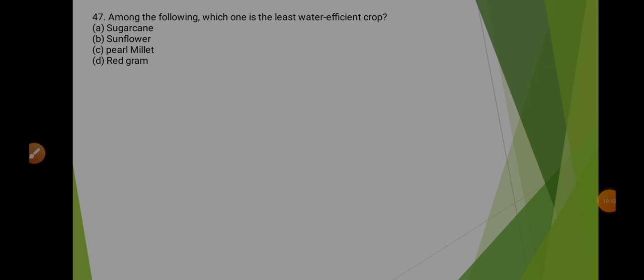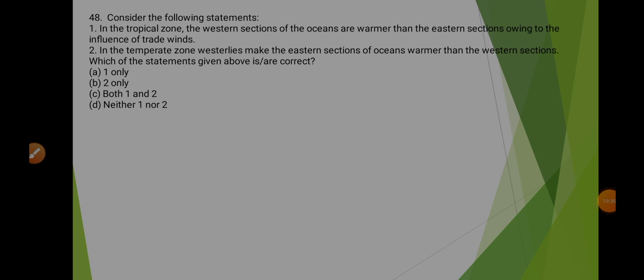Coming to 47th question, it says, among the following, which one is the least water efficient crop? So the correct option is A, that is sugarcane, because in the irrigation of sugarcane we use a lot of water, but water use efficiency of that plant is very less. That's why sugarcane is the correct option here.